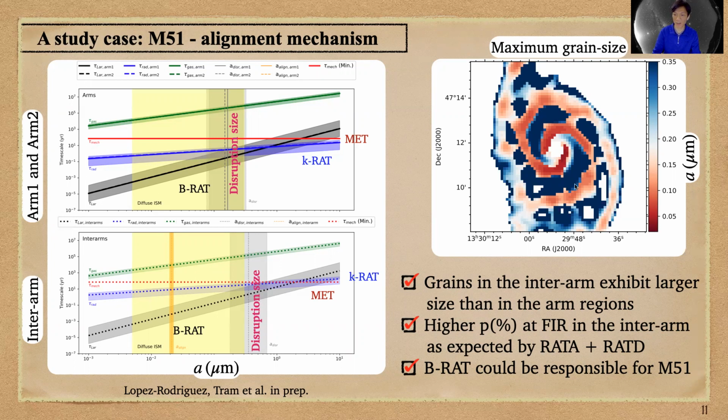Therefore, the polarization degree at far infrared measured by HAWC+ in the interarms is higher than in the arm regions, which is expected by the RAT alignment theory and RATD mechanism. So because of the disruption effect, the maximum dust grain wouldn't be very large. Therefore, B-RAT is responsible for M51.